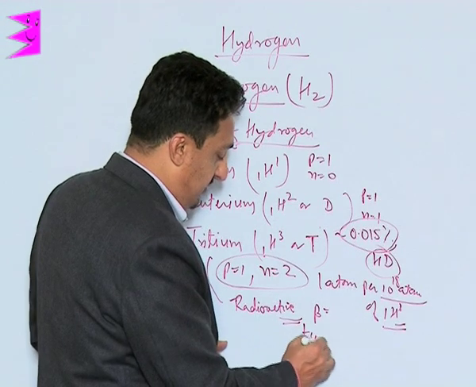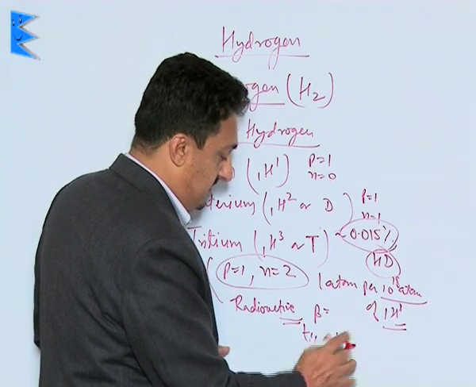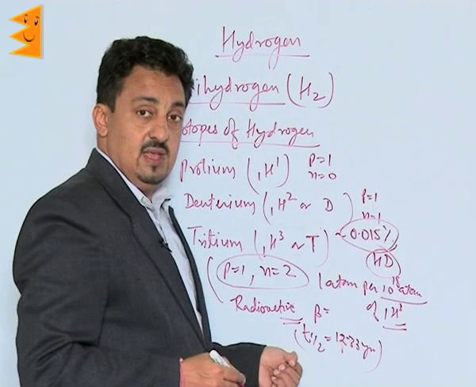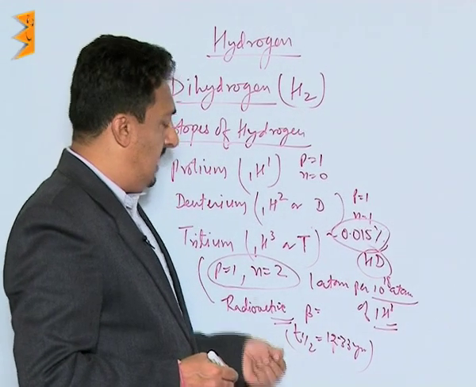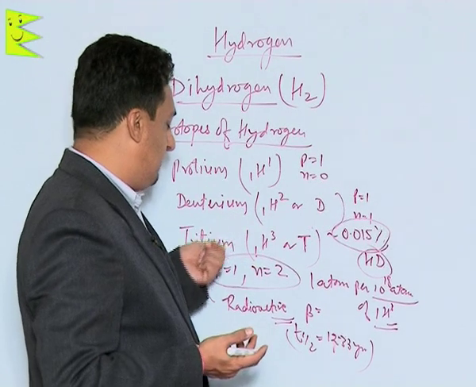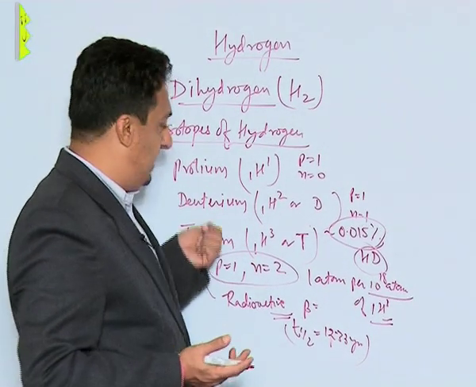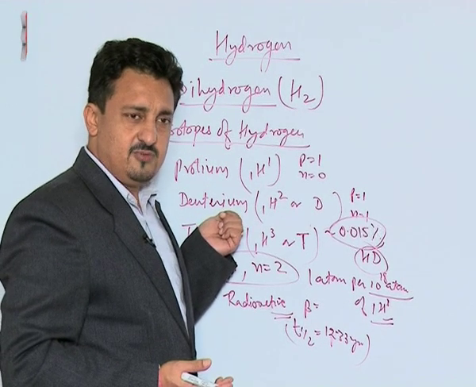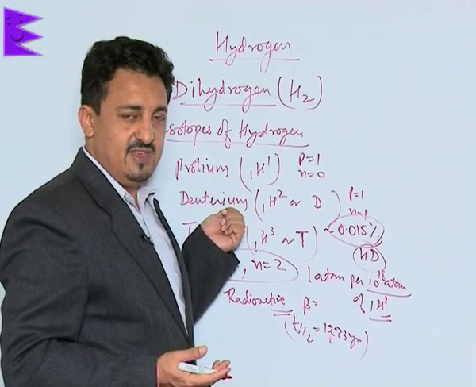Its half-life is 12.33 years. We don't know much about tritium, but protium and deuterium differ in their properties to some extent. Physical properties are very much different.